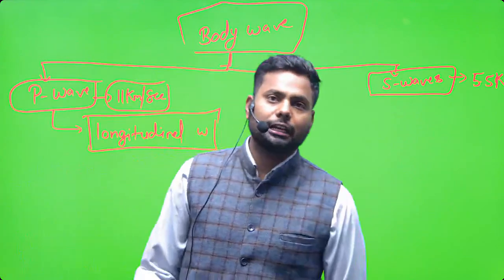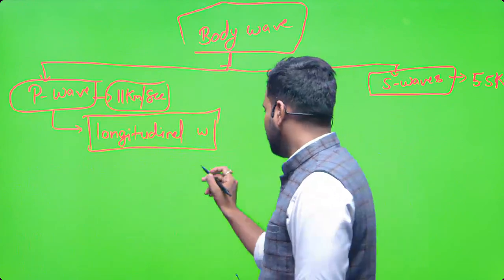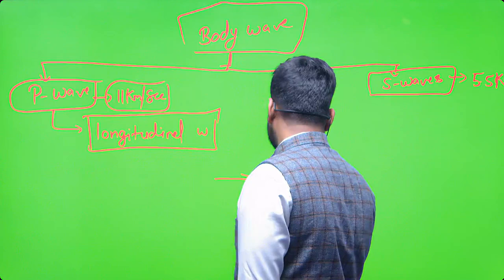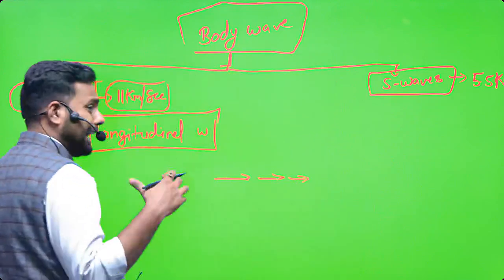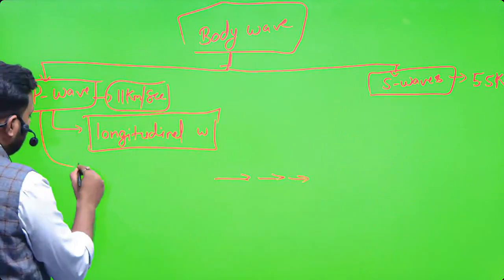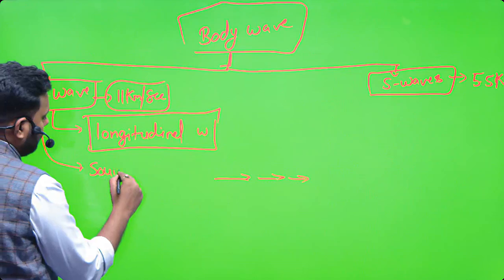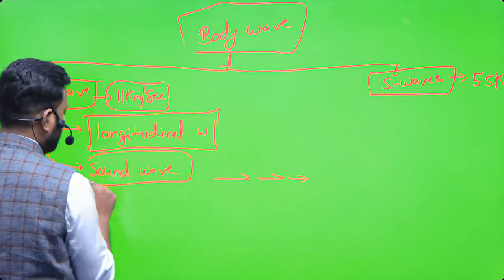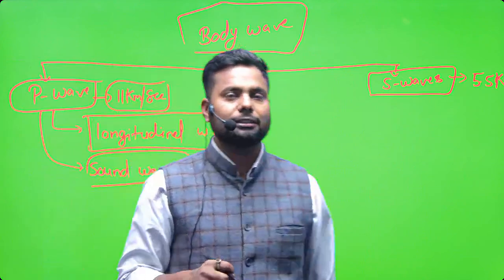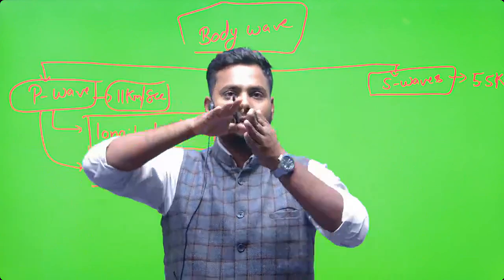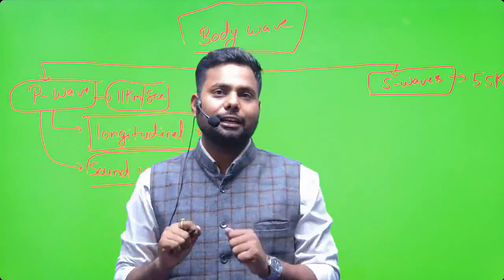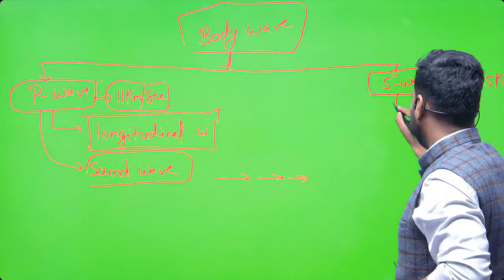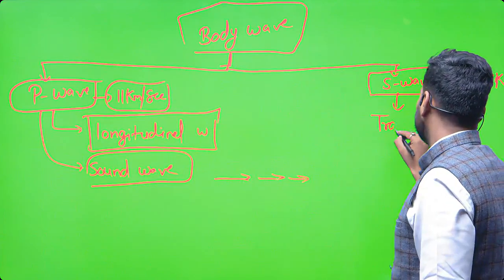The wave which moves parallel to the energy. How will it travel? It behaves like a sound wave. The P wave behaves like a sound wave. What will its propagation path be? It will travel parallel to the direction in which the energy is moving. This is called P wave. And S wave behaves like a transverse wave.